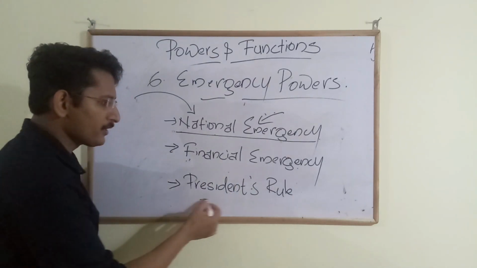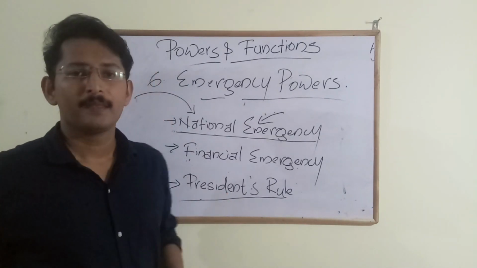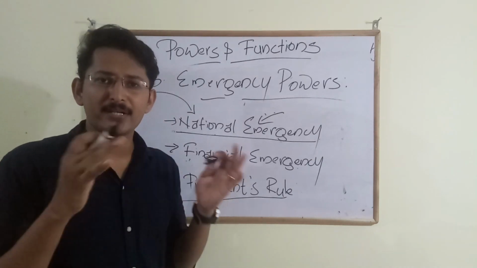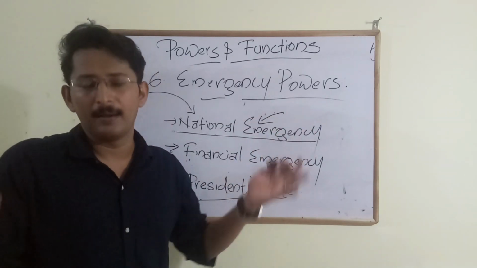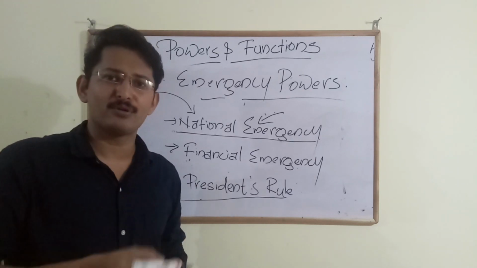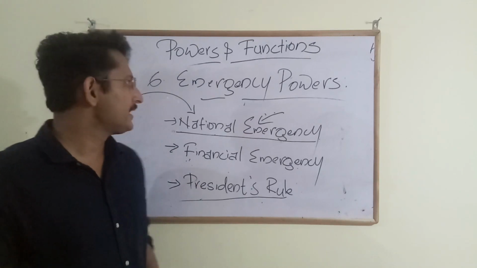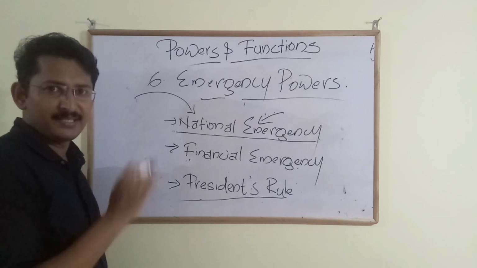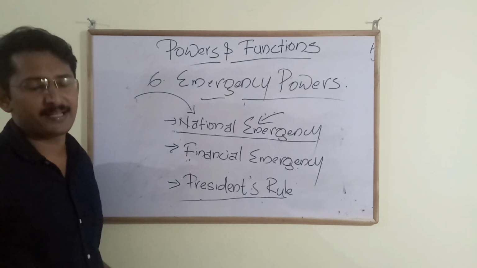And also President's rule. This is another term which you need to memorize. President's rule, what is it? When the government machinery fails in a particular state or region, then the president takes control of that particular state. That's called President's rule. So these are the emergency powers. They are to be used only in an emergency situation. I hope this concept is clear. Now let's move to the next.